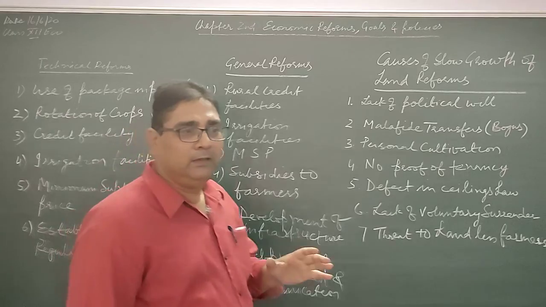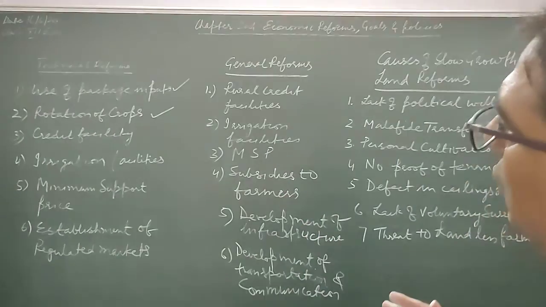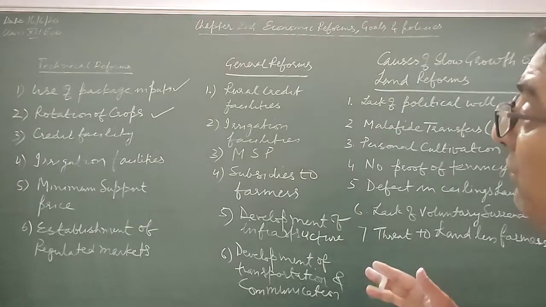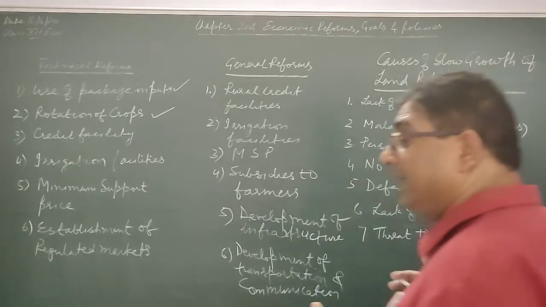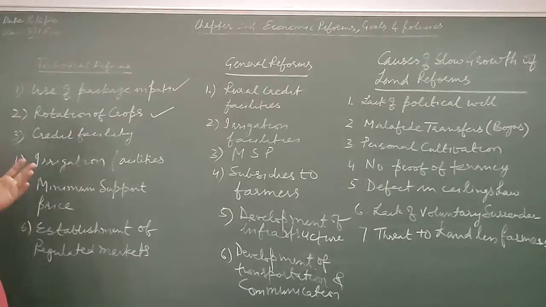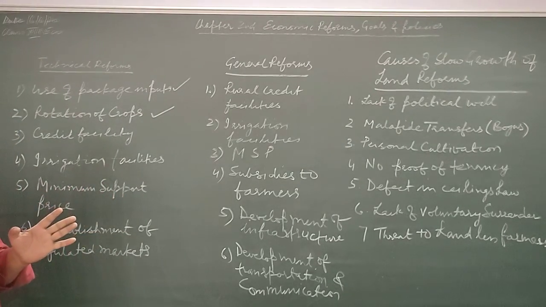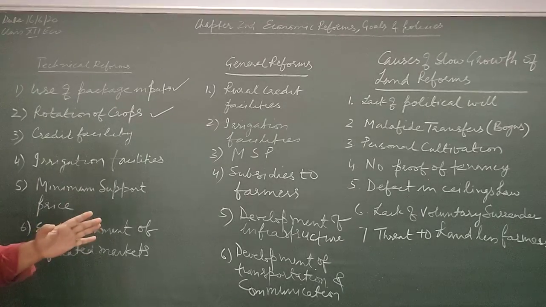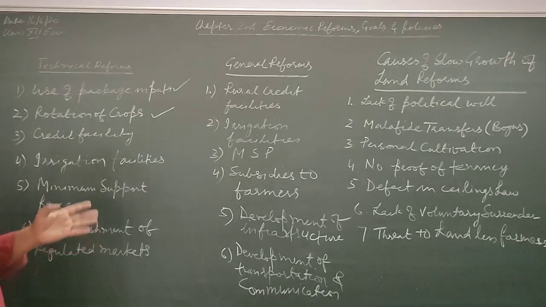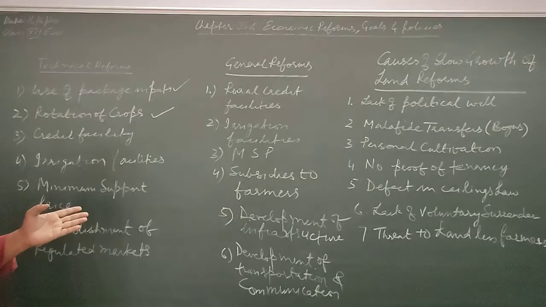Every time a new, different type of crop should be sown by the farmer on their land. That is why rotation of crop is also very important, and it is a scientific term, right? Nowadays you go and see various programs on agriculture, they will stress the rotation of the crop.